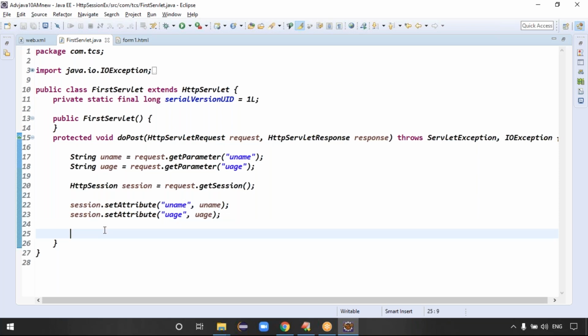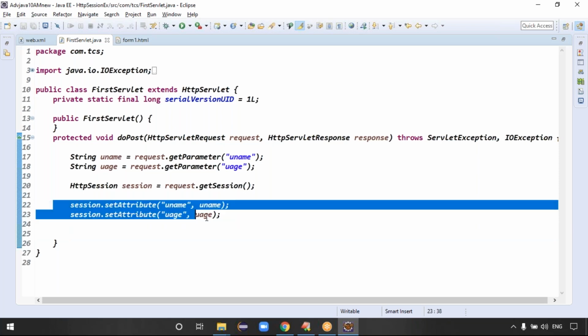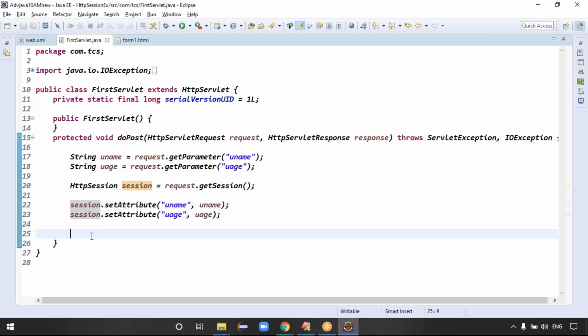Exactly. Because I'm storing my first form data at server side. Which object am I storing the first form data into, guys? The session object or not? Because after storing the data, what do I have to do?